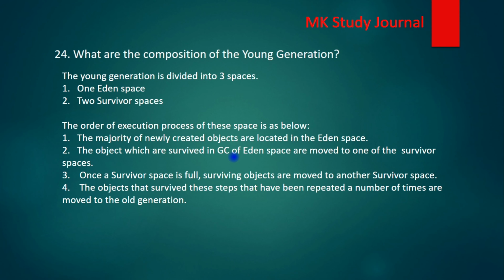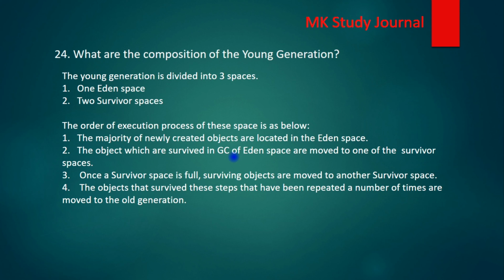The composition of young generation: there are basically three kinds of space, one eden space and two survivor spaces. Here you can see the order of execution of these spaces as below. The majority of newly created objects are located in the eden space. Whenever we create a new object or variable, it will be in the eden space, and the objects which survive GC of the eden space are moved to one of the survivor spaces. After multiple survivals in the eden space, the object will be moved to the survivor space.